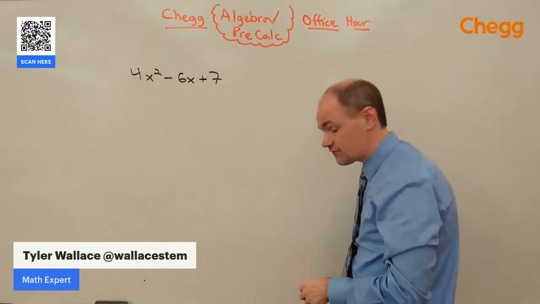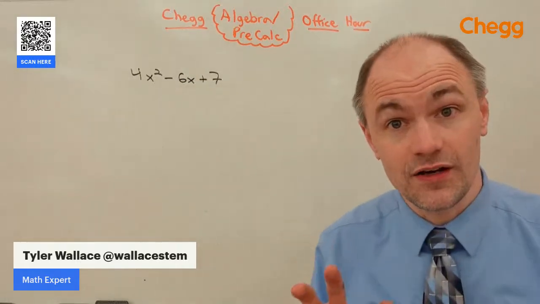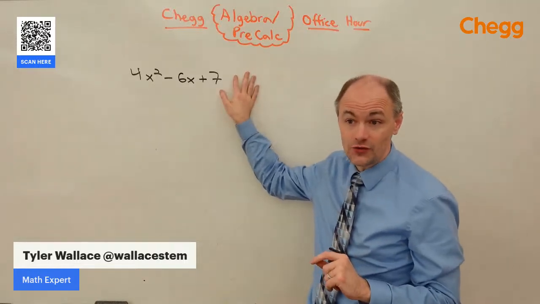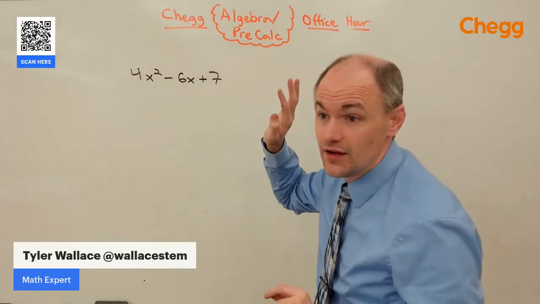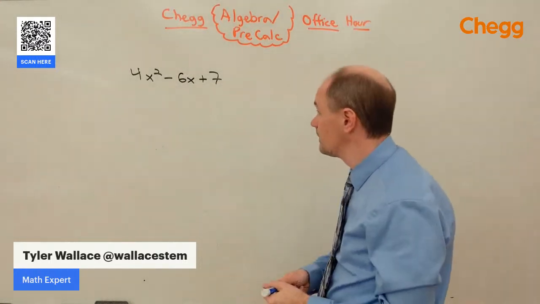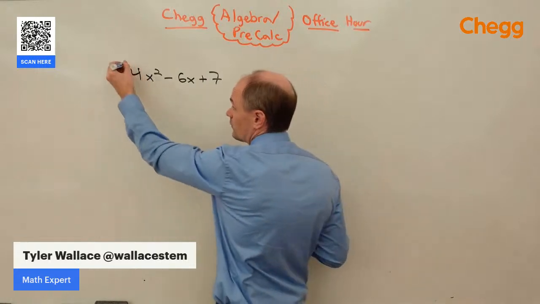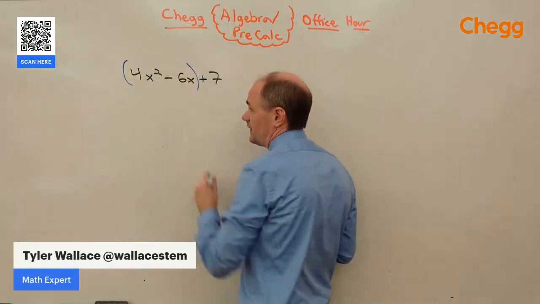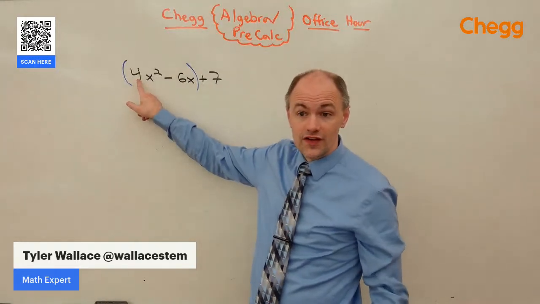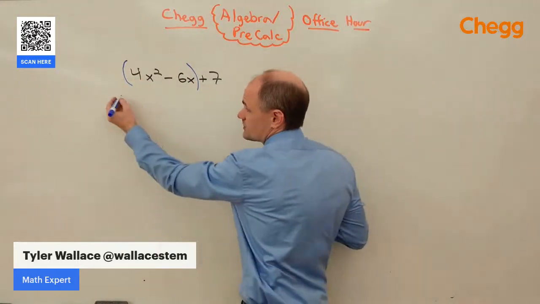Now, first thing I want to notice is there's no equal sign here. We cannot use both sides of the equation. There's no equal sign. You can't create one. Don't cheat. Don't do that. What we can do, though, is we're going to group together the things that have x on them. And then we're going to get rid of whatever's in front of x squared by factoring the 4 out.